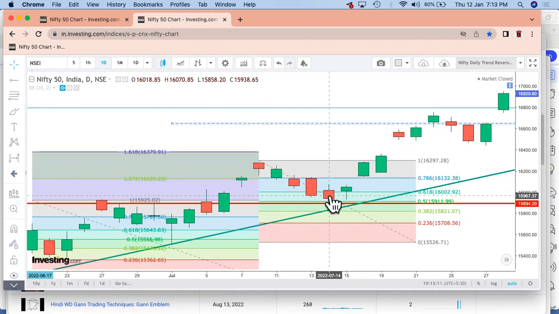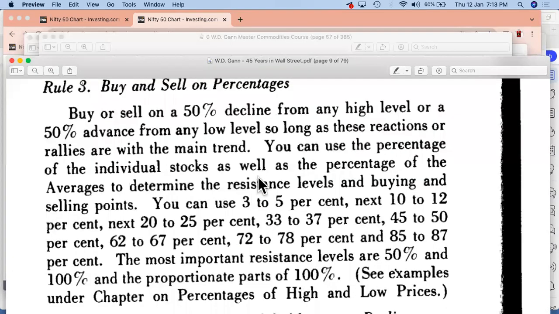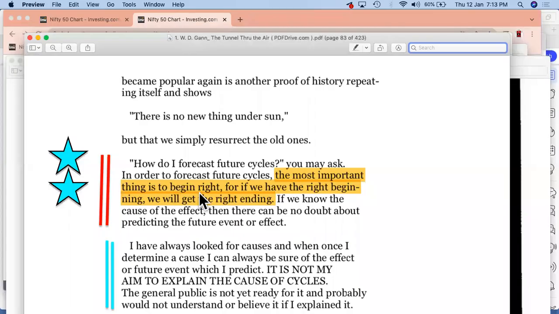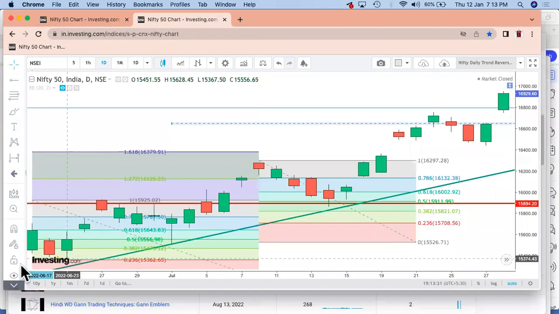But what is the most important thing in this is to know only one important part. That is, if we have the right beginning, we will get the right ending. So it is very important to know about this right beginning so that you are able to get the right endings also. We had this 0, then 1, and we got a ratio which again came to the 50% level. And again, if we start from this level, we had a high, and again we had a second ratio which has come down to the 50% level, as has been given in WD Gann's book.